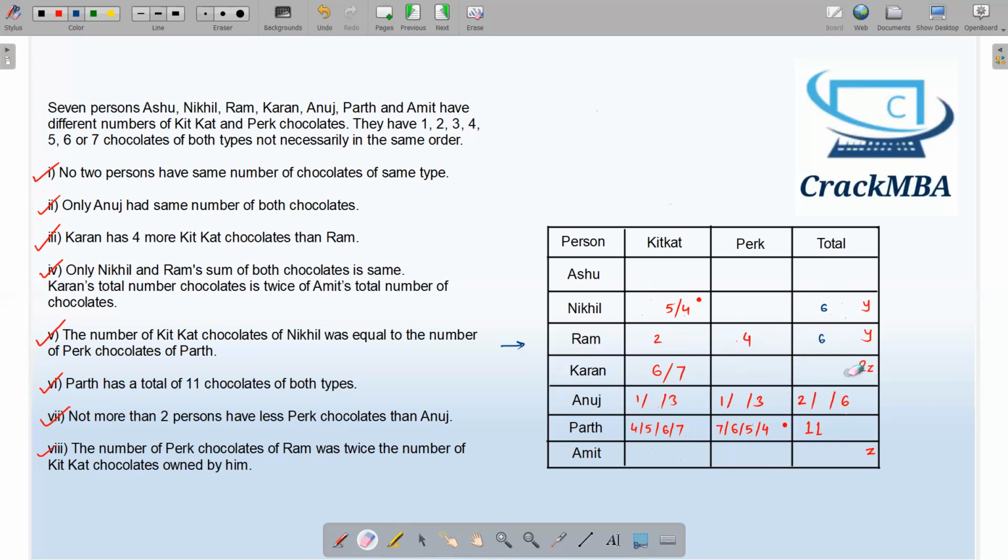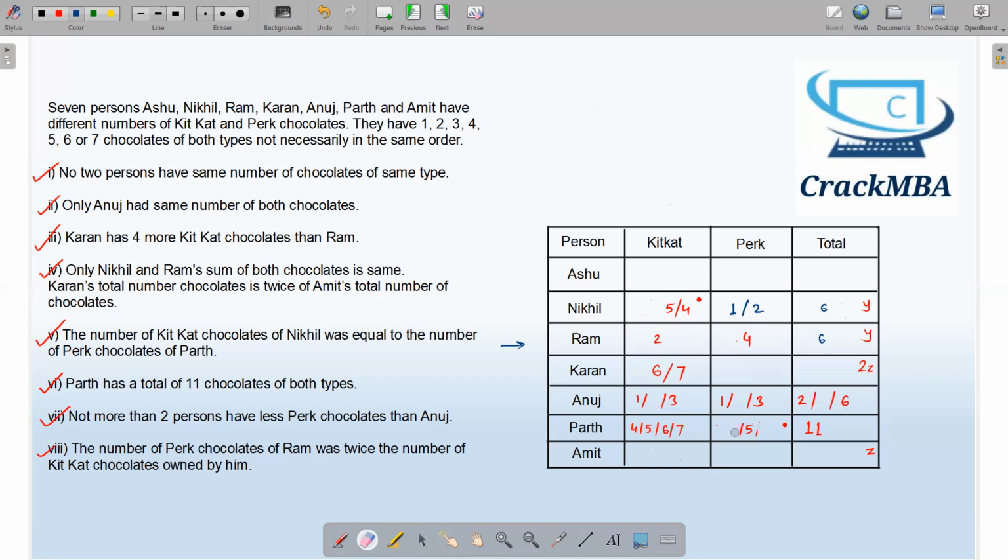Okay, fine. What else can we do? If this is 5, this has to be 1 or else 2, and the total will become 6. Then let's see what else we can assume. We have 4 over here. 4 cannot come over here.